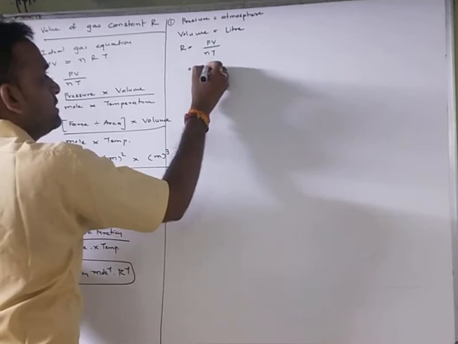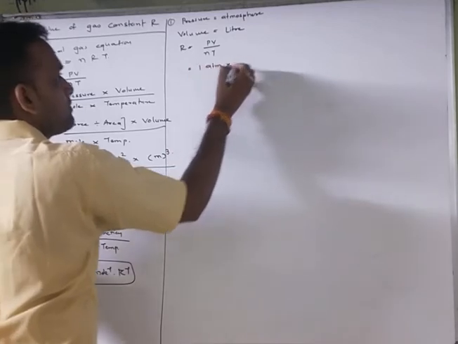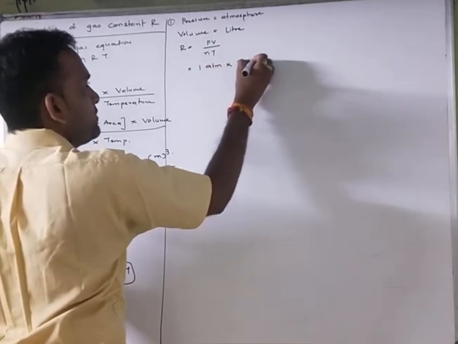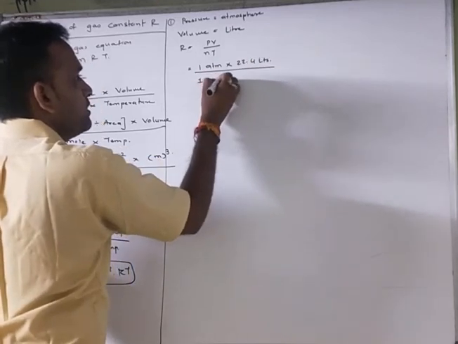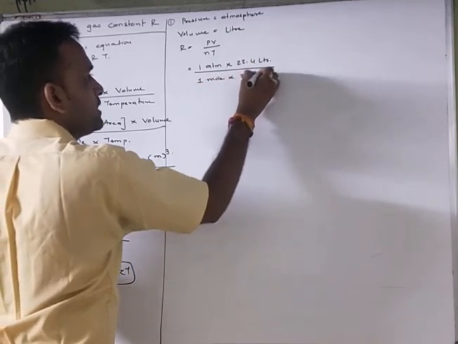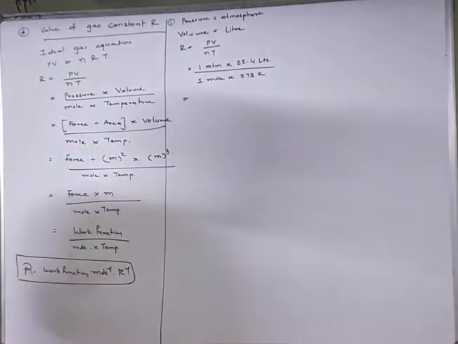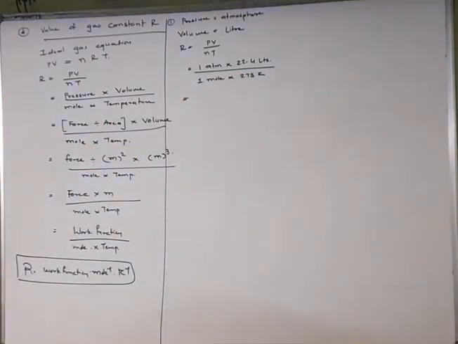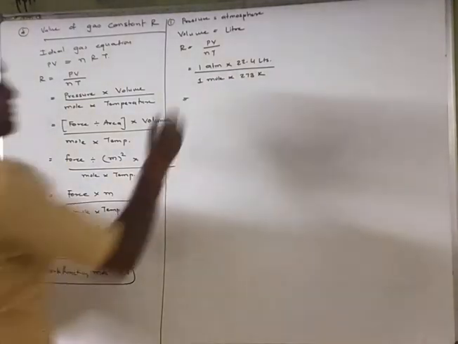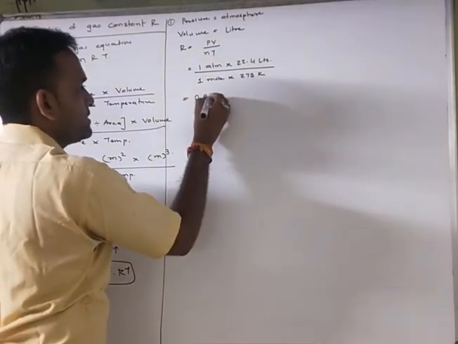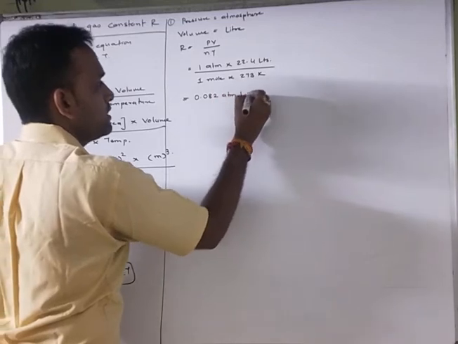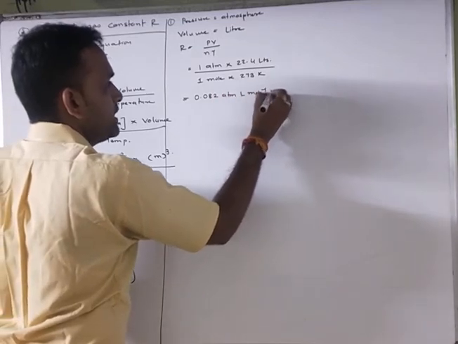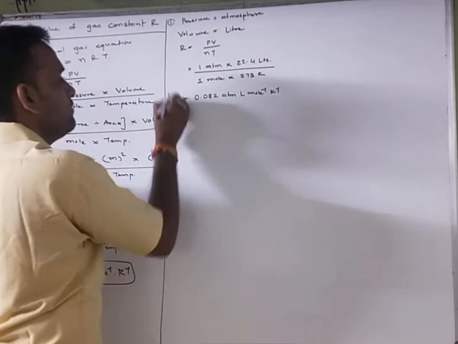P means 1 atmosphere, V means 22.4 liter, divided by 1 mole and temperature 273 Kelvin. So now you get 0.082 atmosphere liter mole inverse Kelvin inverse. This is the value of R.